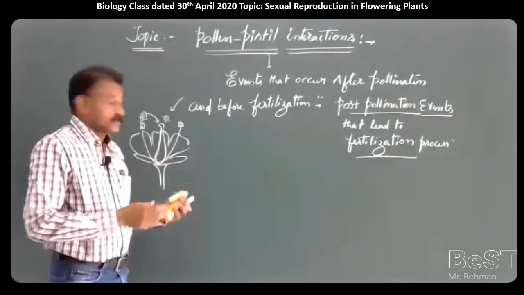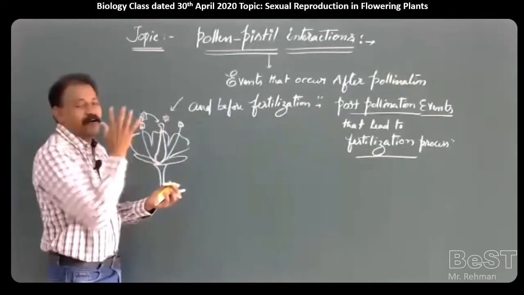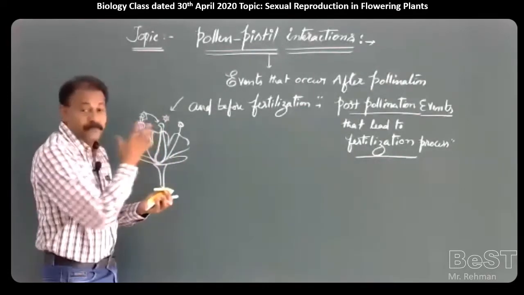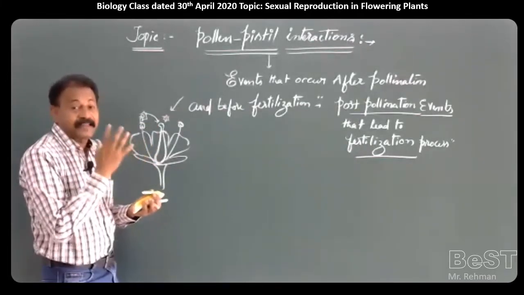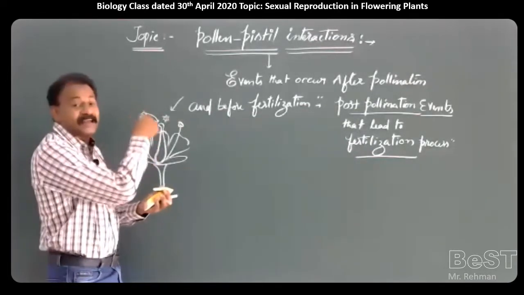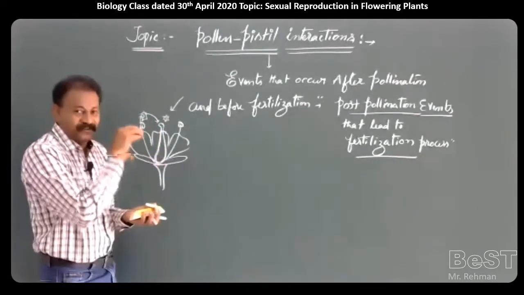So there is no guarantee that a correct type of pollen, suitable, right or compatible pollen, may land on the stigma. There is no guarantee of the transfer of right pollen.